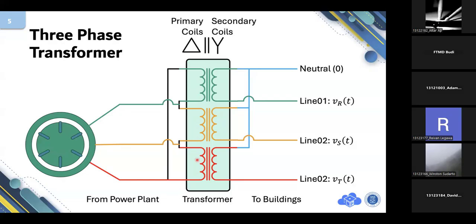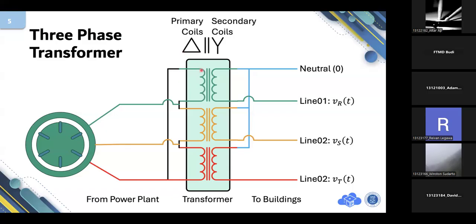Every single one of them is connected in delta. In other words, it creates an O. From one coil it goes to another coil and to another coil, making a circle, a closed loop.